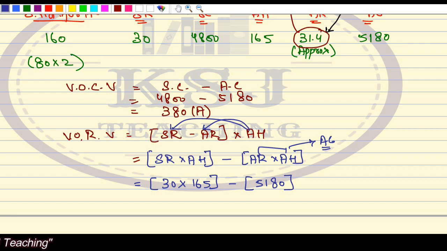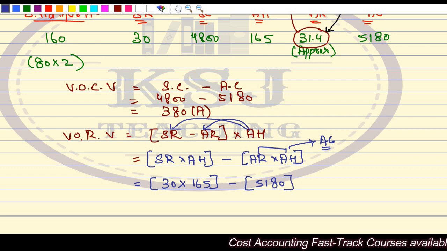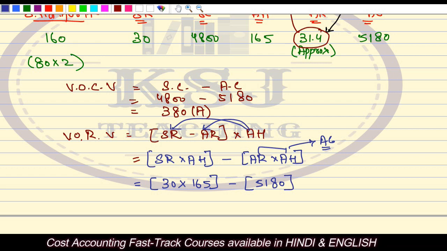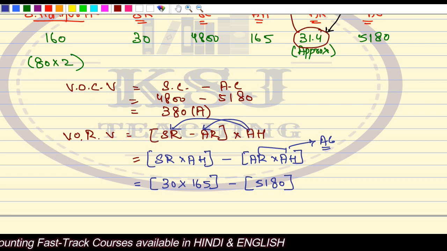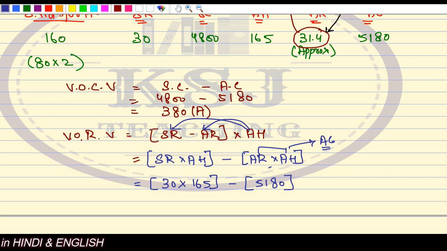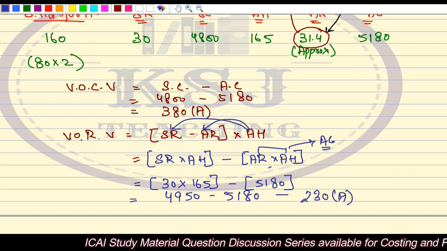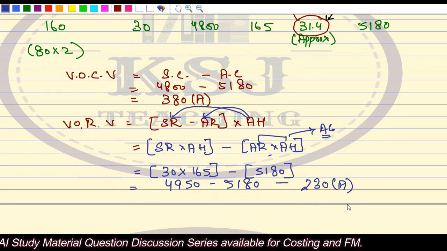That is not wrong. Even if you do 31.4 multiplied by 165, there will be a little bit of difference. But to be accurate, just bifurcate it: standard rate multiplied by actual hours minus actual rate multiplied by actual hours. So this is nothing but your actual cost. You have taken the actual cost, right? So this comes out to 4950 minus 5180. This comes out to 230 adverse. So this is another scenario that you need to learn.